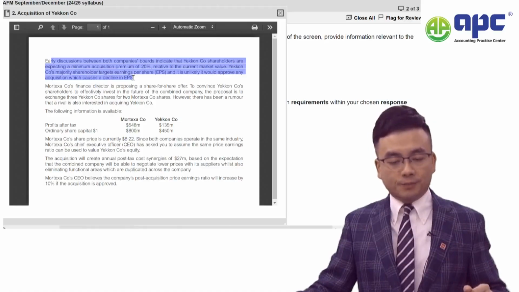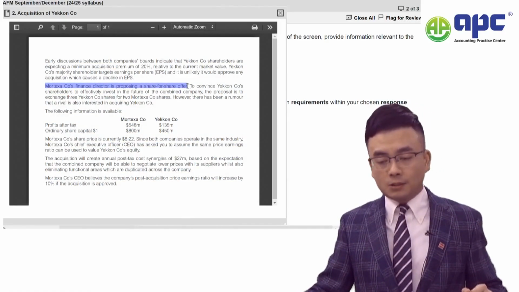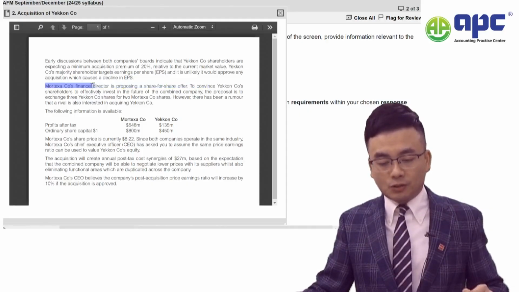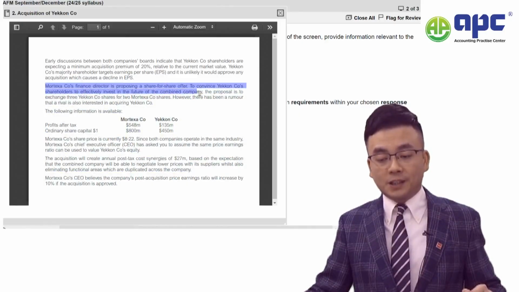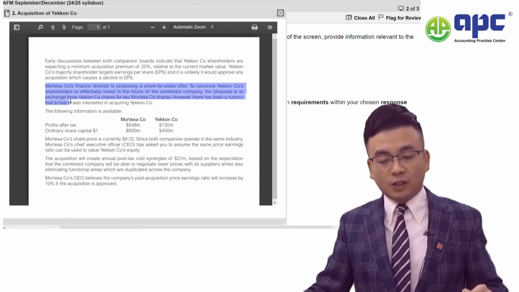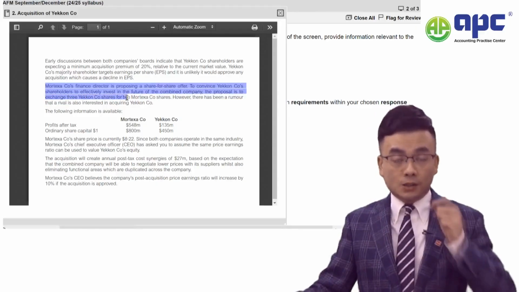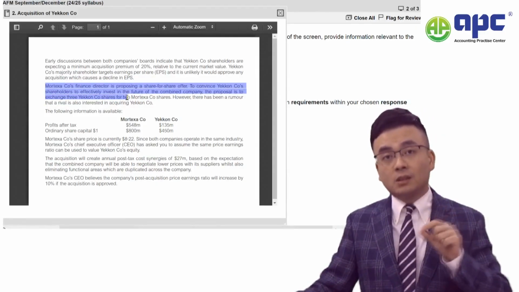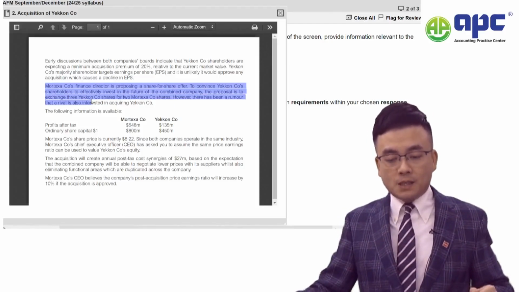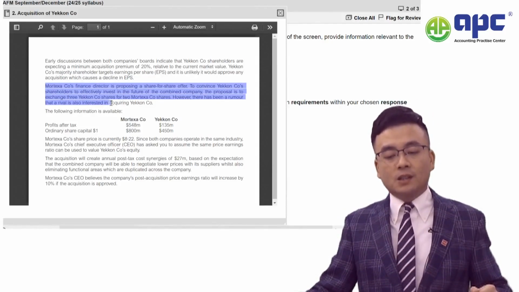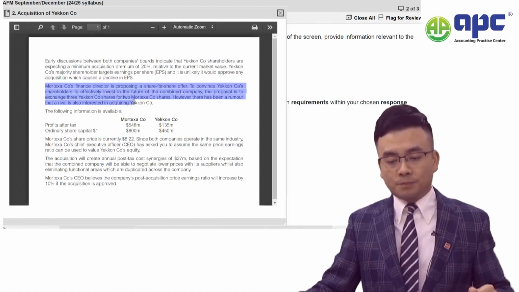after the acquisition is approved. Now, our company's finance director is proposing a share-for-share offer to convince Y company shareholders to effectively invest in the future of the combined entity. The proposal is to exchange 3 of the target company shares for 2 of our company shares. So we will need to use that information when we come to the next part of the calculation later on. But there has been a rumour that a rival is also interested in acquiring the Y company. So that's why we'll need to estimate that value.